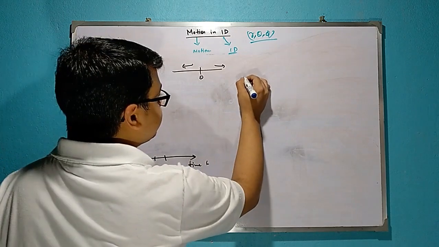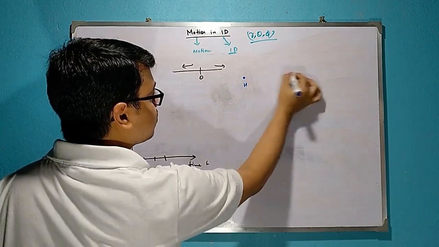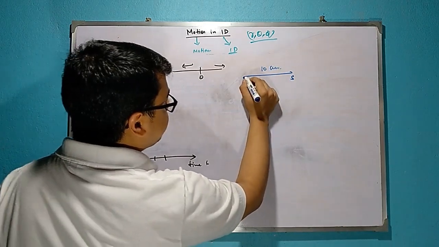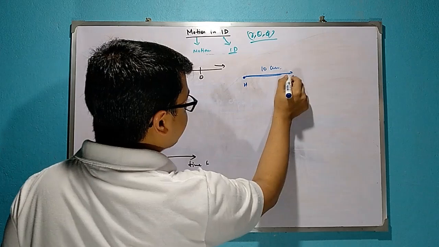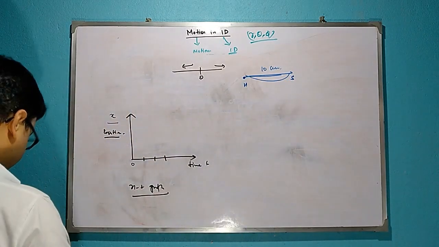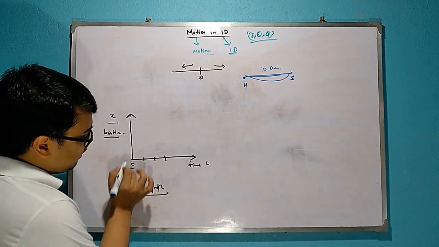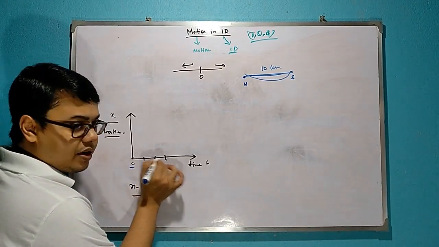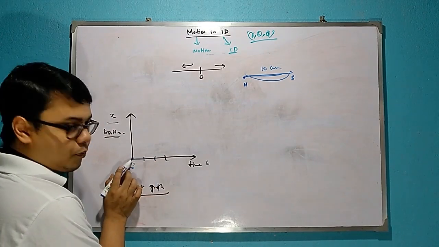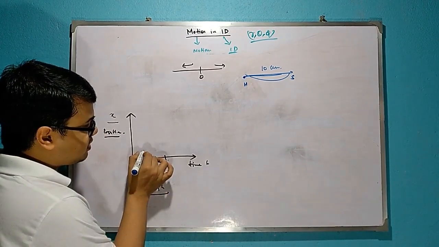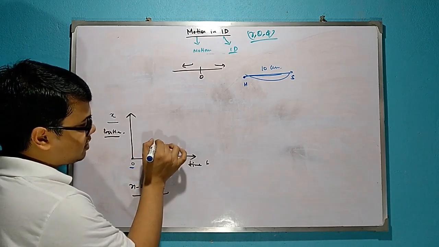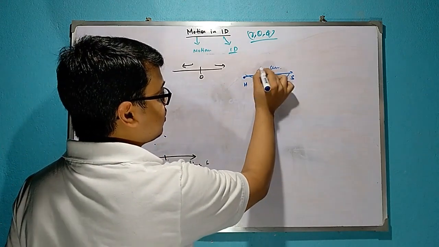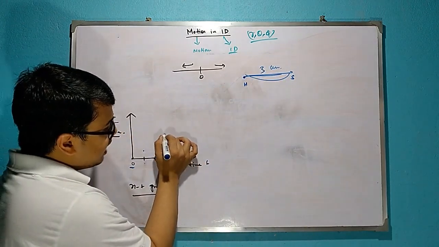Suppose this is your home and this is your school. This is 10 kilometer, and you are going from home to school and school to home. At time 0 you start at home and you are moving as time increases. So at time 0 your position is at 0, at time 1 your position is suppose 1, at time 2 your position may be suppose at 2, at time 3 your position may be at 3. So suppose this is 3 kilometer. So at time 3 you are at school.